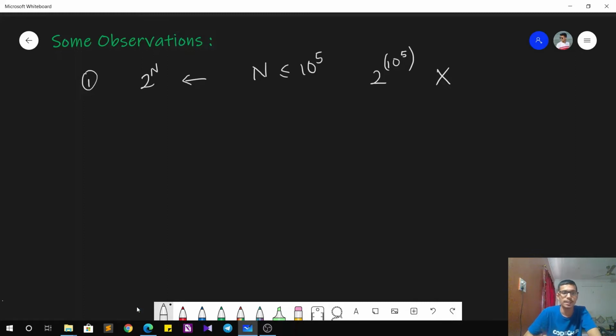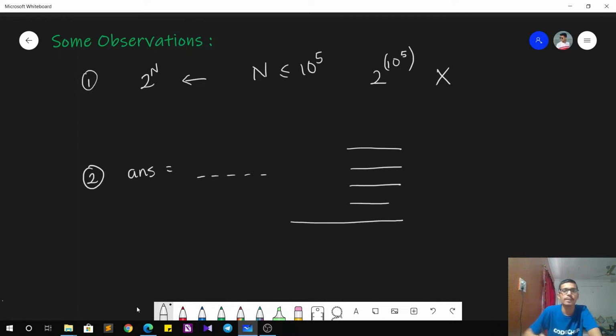Second observation is that the final answer that we are going to get will contain that many number of bits as there are in the binary representation of the maximum possible sum. Why? Because as we are taking bitwise OR of the subsequences, the final answer would be of the same length as that of the maximum possible sum, right?